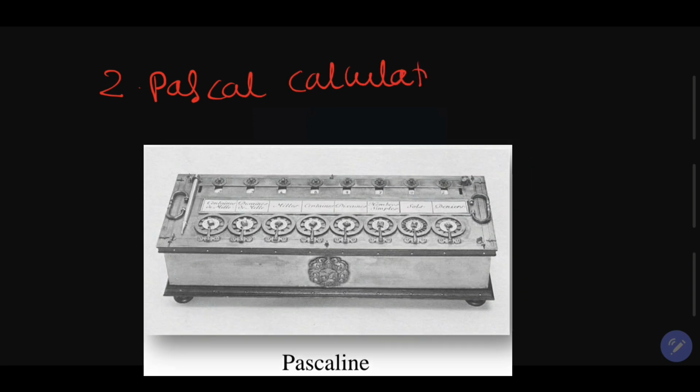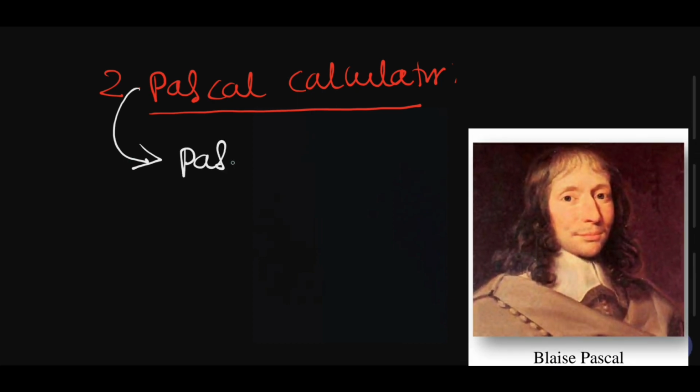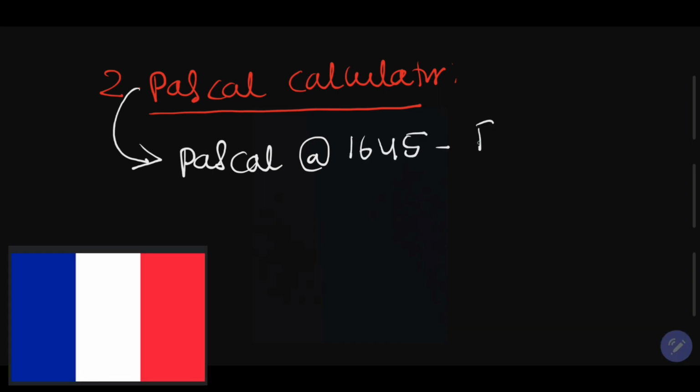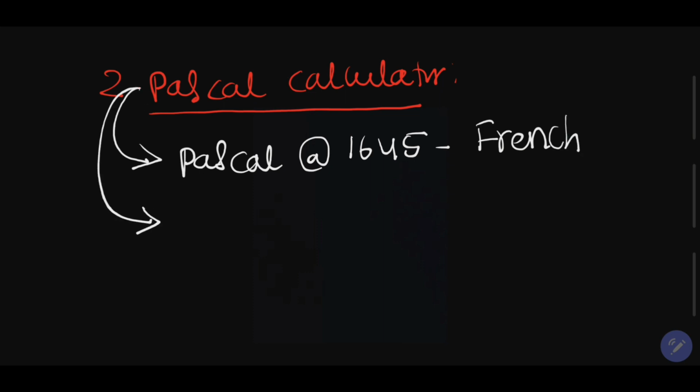The next one is the Pascal machine, or we can also call it the Pascal calculator. The Pascal calculator was invented by the scientist Pascal in the year 1645, and he was French. We can also call this Pascal calculator an adding machine.